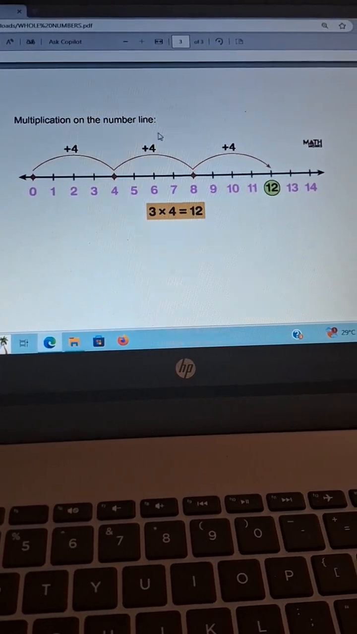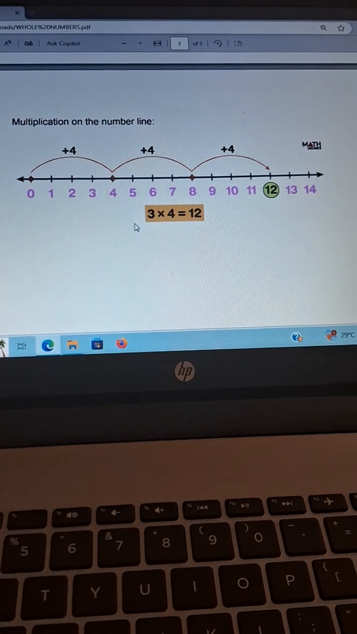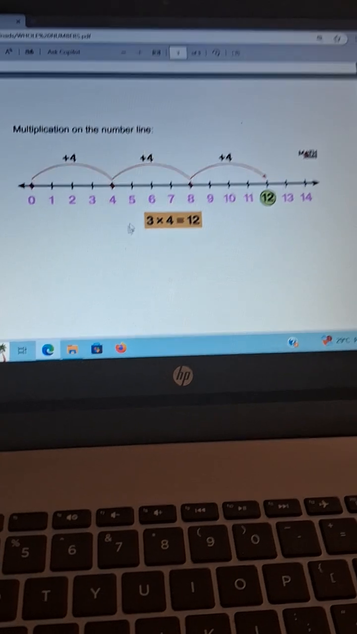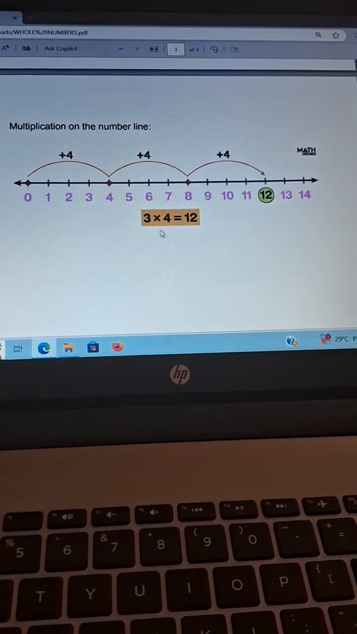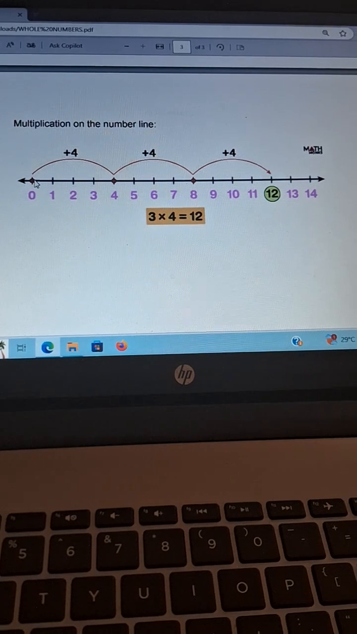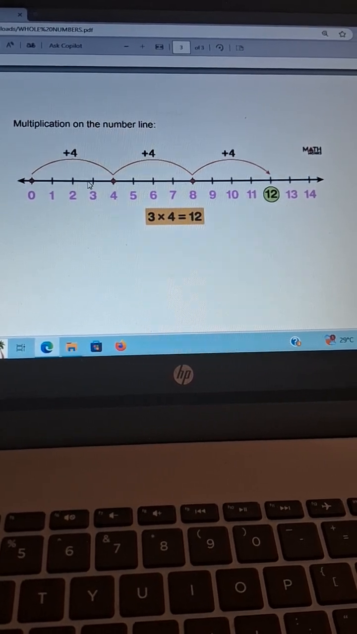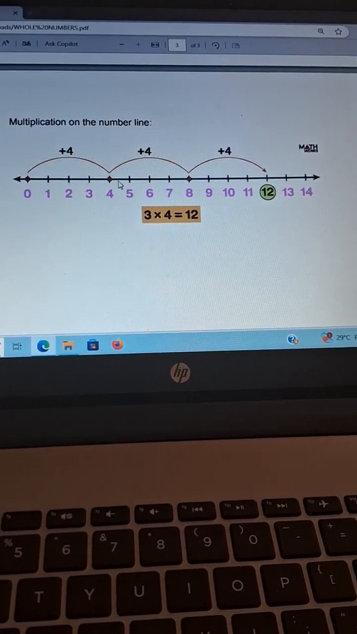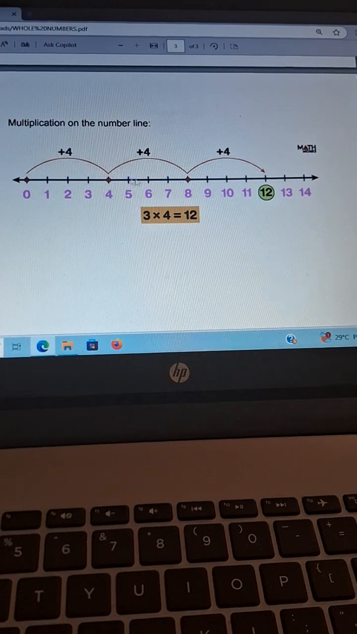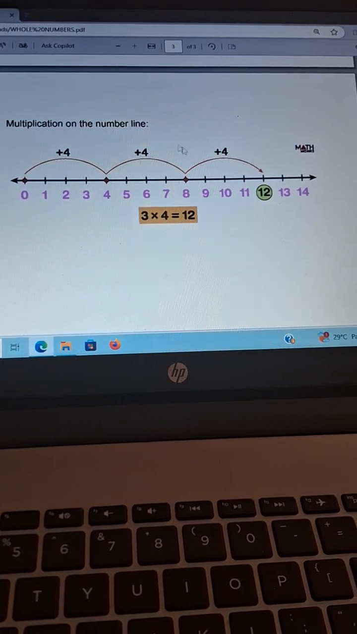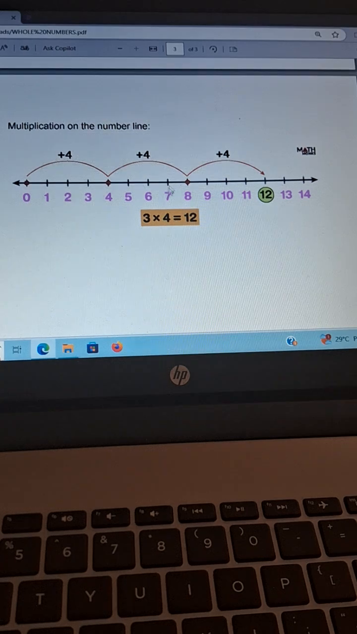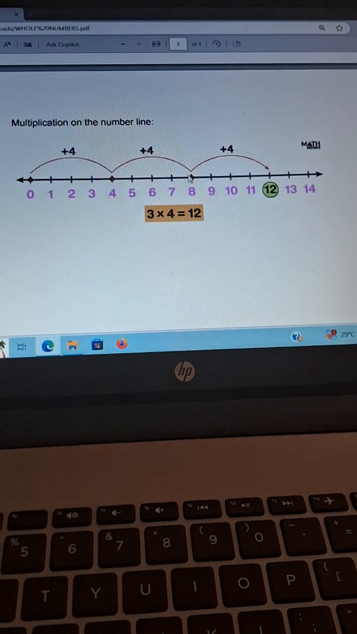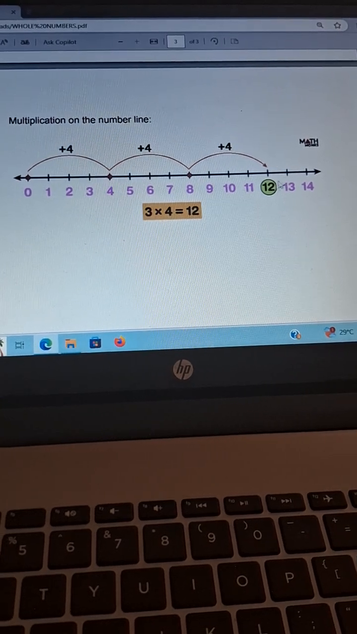Next, multiplication on the number line. Usually for multiplication, for example, here it is taken 3 into 4 equals 12. Normally 4 is multiplied 3 times. From 0 it starts, 1, 2, 3, 4. So here it is one curve, 4, and next 4, from 4 to 8: 5, 6, 7, 8. So it is again one curve, meaning 2 times it is multiplied, and one more time, because here they have given 3 times, we have to multiply the 4. So from 8 to 12.